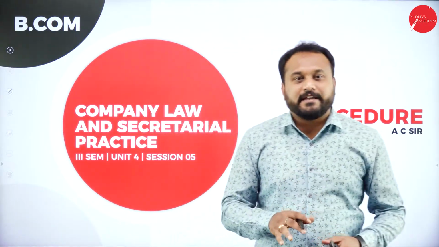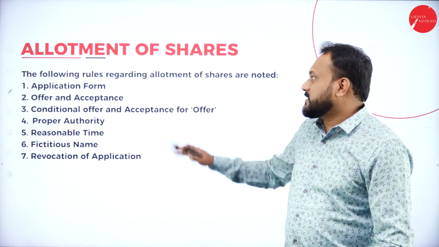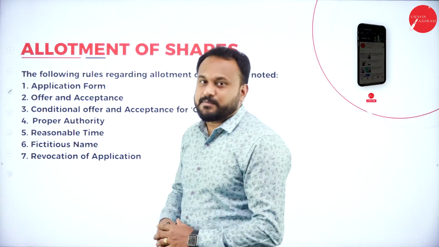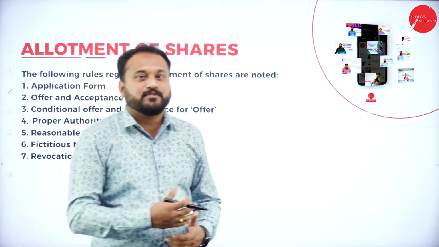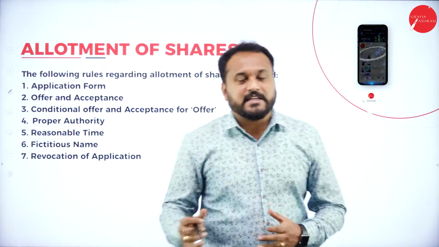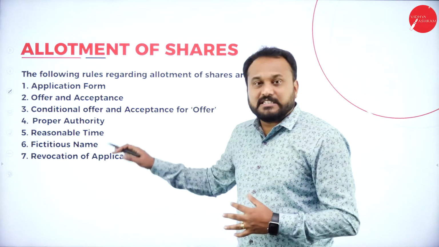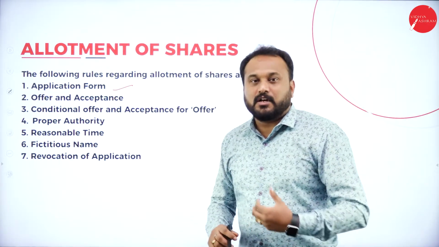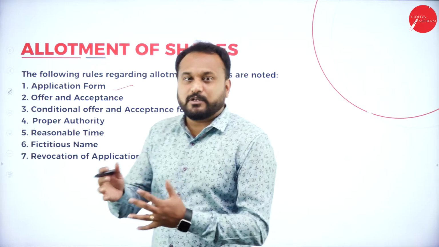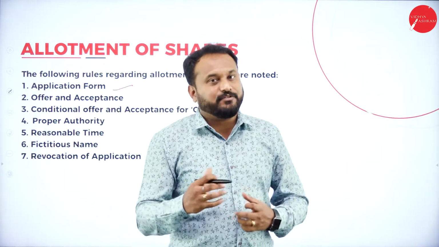Now here in this session, I'm going to explain you about 3 concepts. The first concept is allotment of shares. In the last session, I told you what exactly and how we are supposed to go for the issues of shares. Now, when we go with this allotment, we are supposed to follow the 7 steps. The first step is all about the application form. Now, what our application form is, how it will be, what is that you are supposed to do, I'll explain you in the application form.